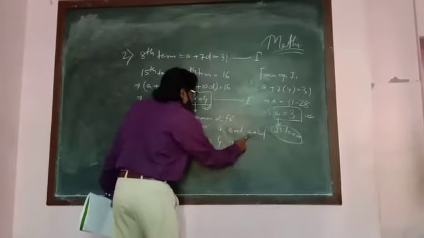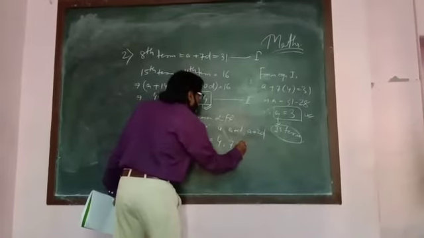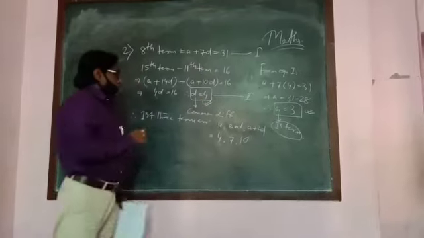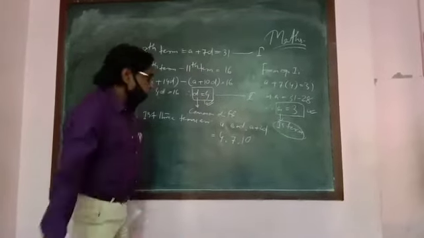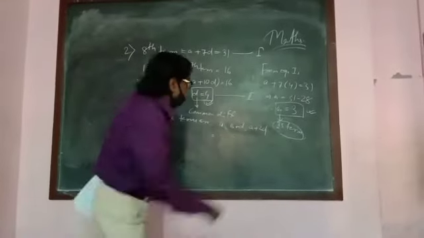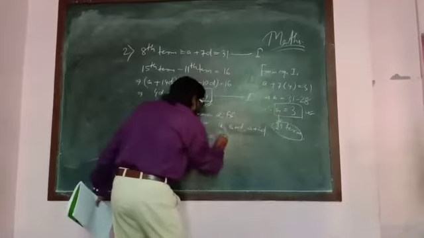Sorry, a equal to 3, not 4. Here the first one is a, that is 3.